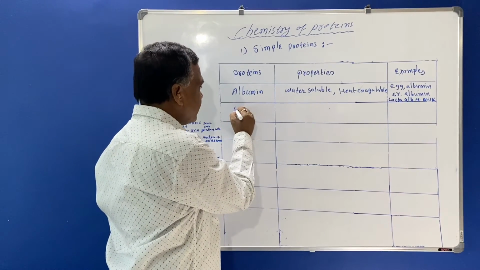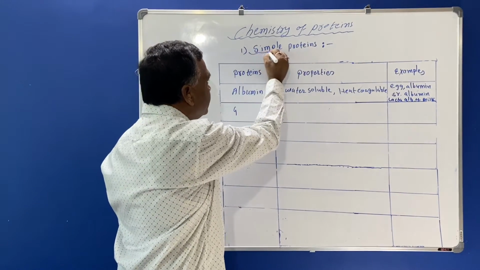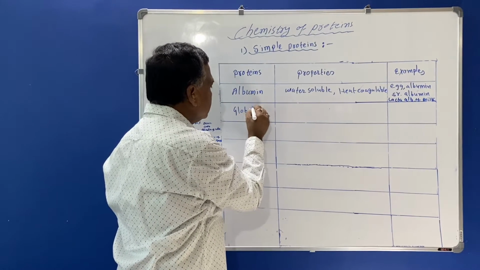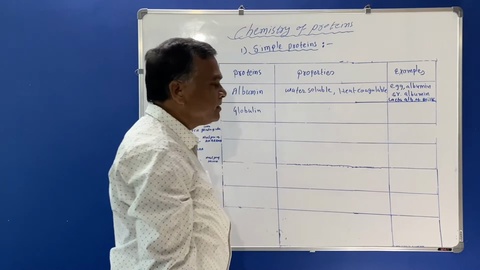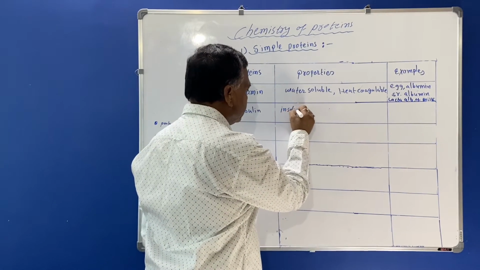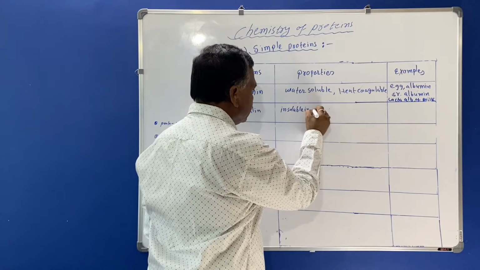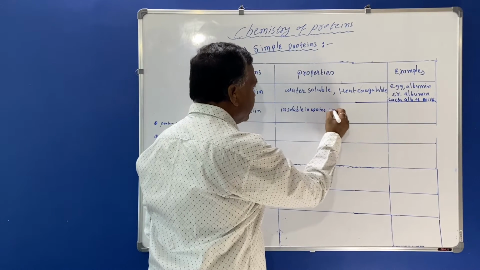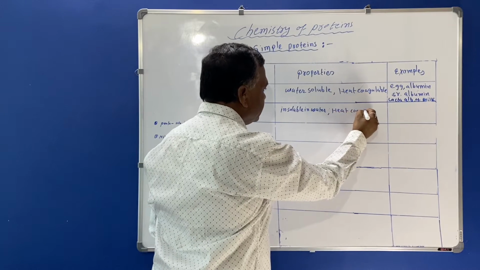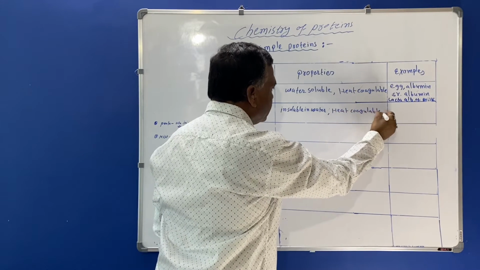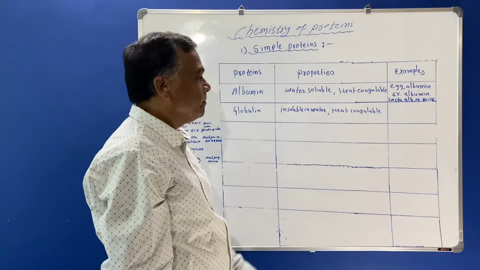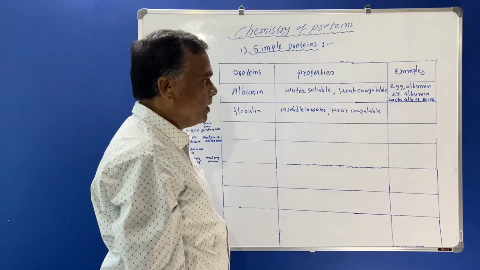Then we'll see the second simple protein, that is globulin. Globulins are insoluble in water and they are heat coagulable. They are insoluble in water and they are heat coagulable.